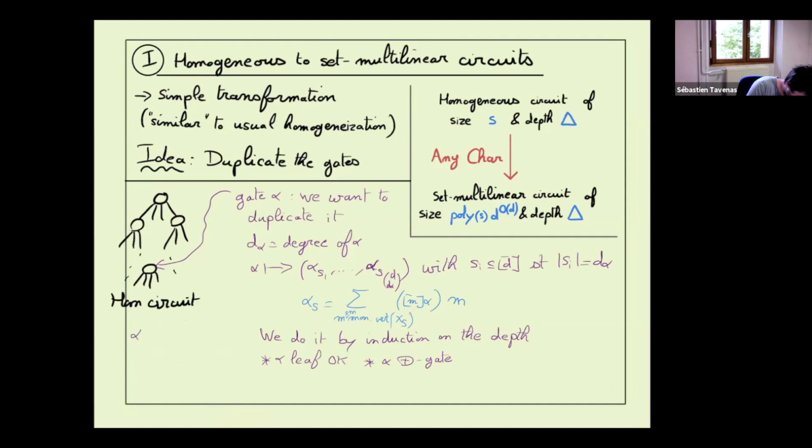Here we have alpha, a sum gate, is beta 1, ..., beta p. Now, if we want to compute alpha s, we just take the sum, where here we put input beta 1 s, ..., beta p s. If we take the part of alpha which corresponds to a given partition, if it is a sum, it corresponds to each time we have to do the sum of the good partition on each one of the children.